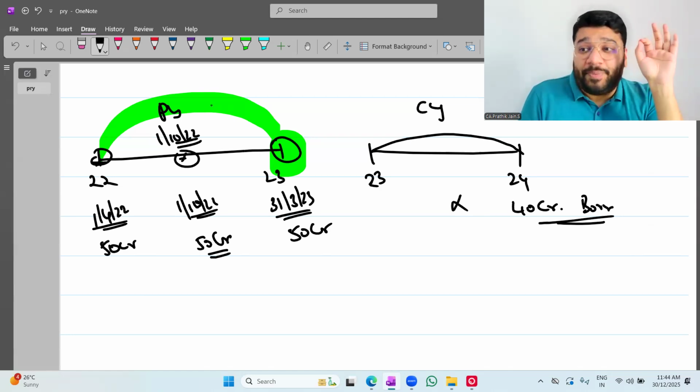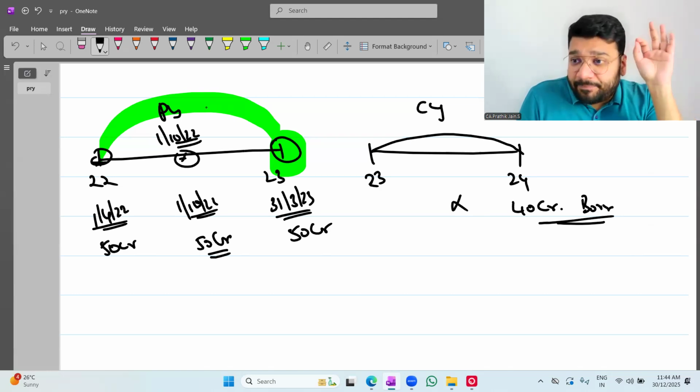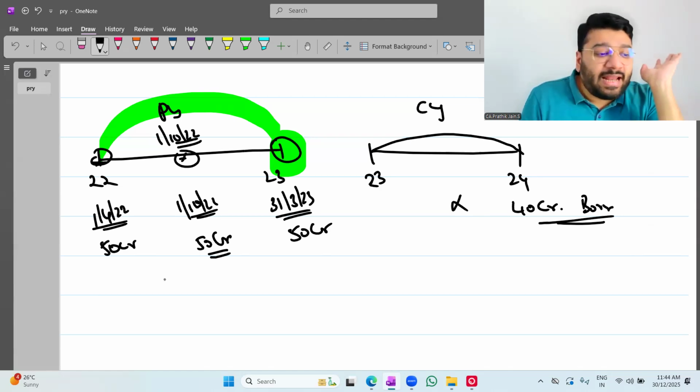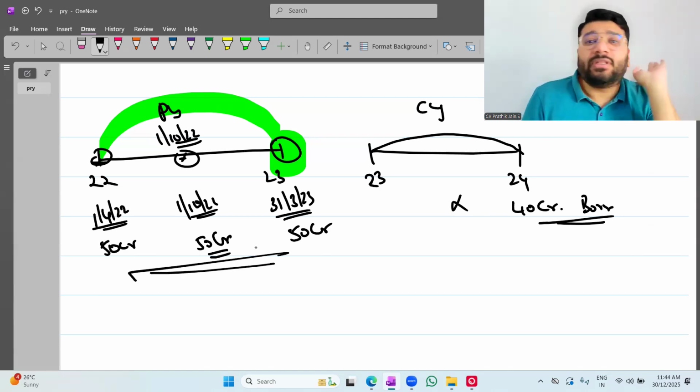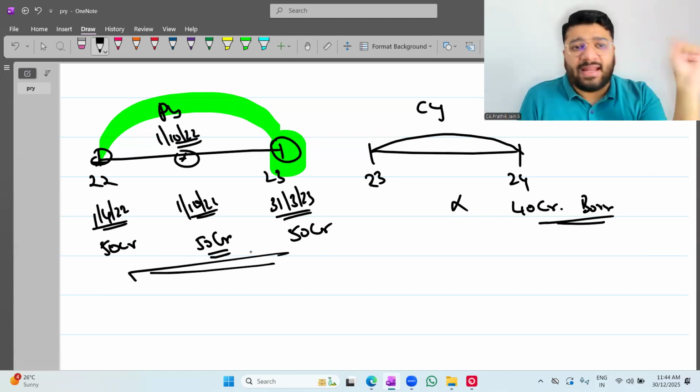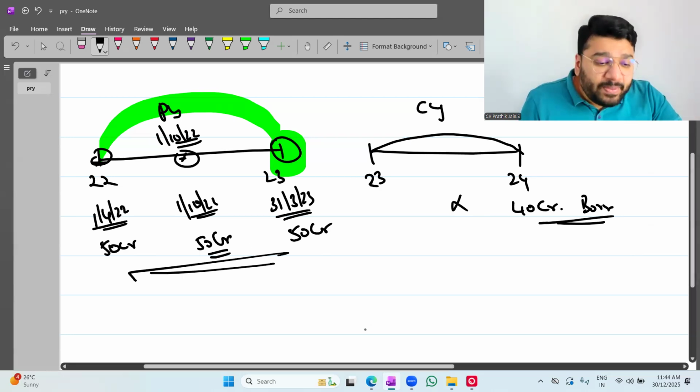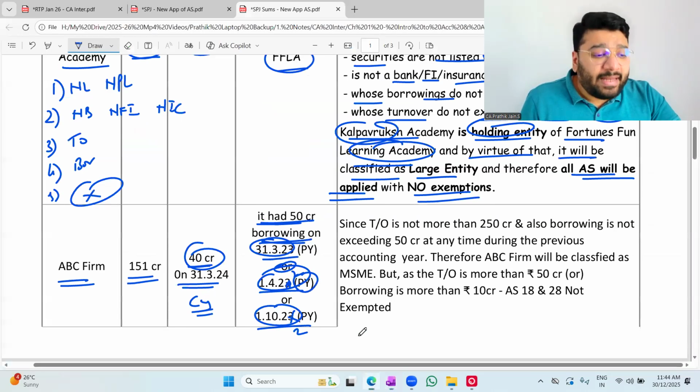Up to 50 crore rupees, you can still be MSME. I should not exceed 50 crores. Here, I have not exceeded 50 crores at any time during the previous year, which means I have satisfied the borrowing criteria also. Okay, not okay.